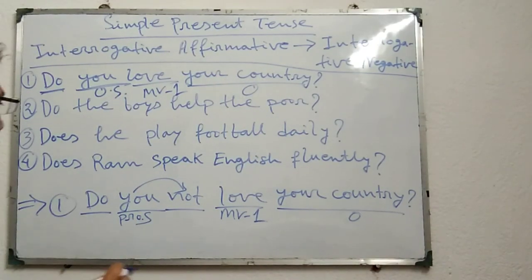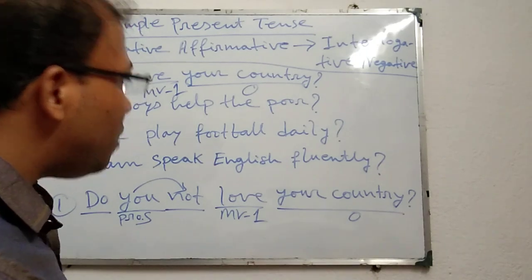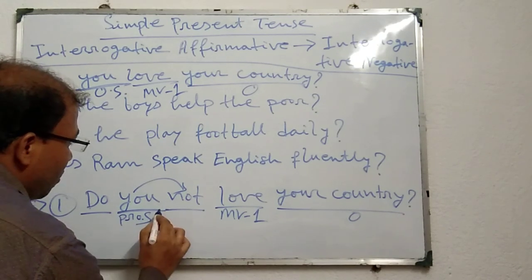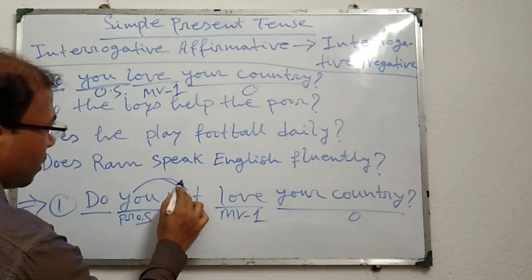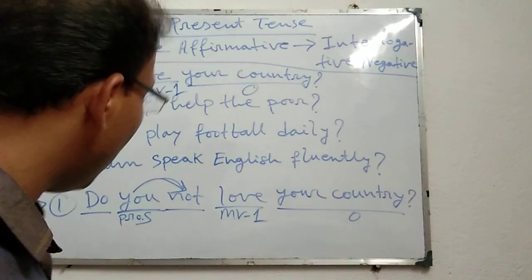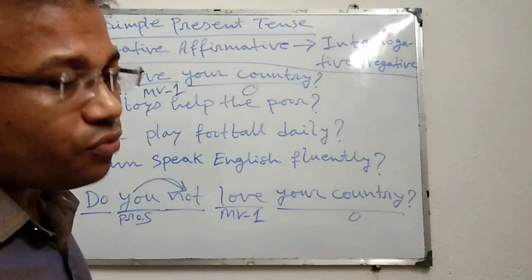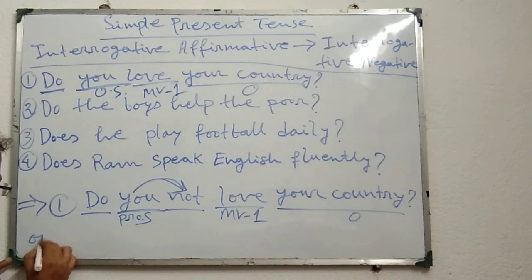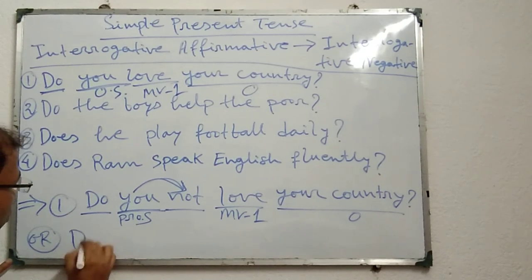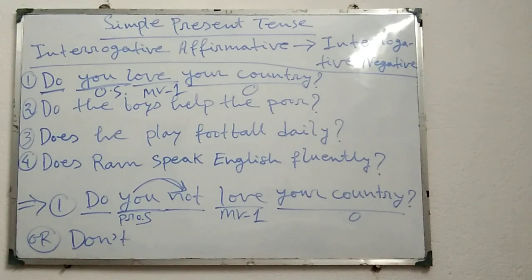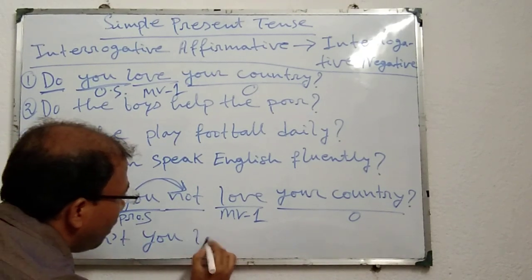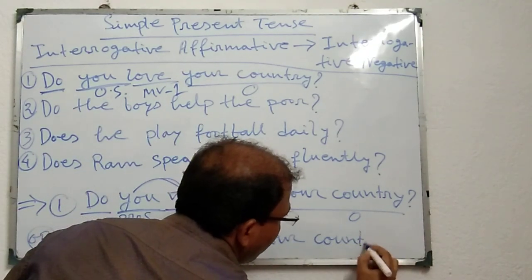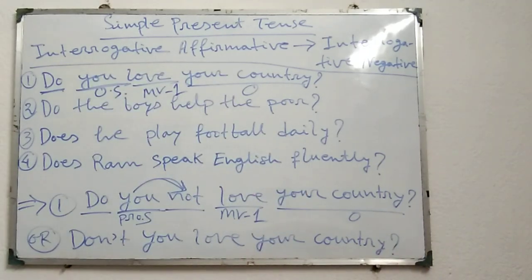If the subject in negative interrogative sentence is pronoun, then not is placed just after the subject if we use full form. But if we use contracted form or shortened form or abbreviated form, then we can do in this way, or we can say, don't you love your country? Don't you love your country?